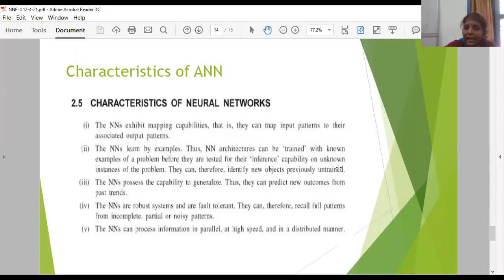That is, they identify new objects previously untrained.